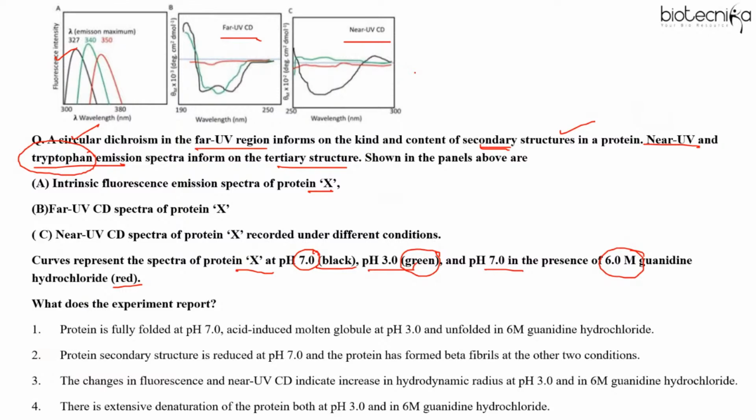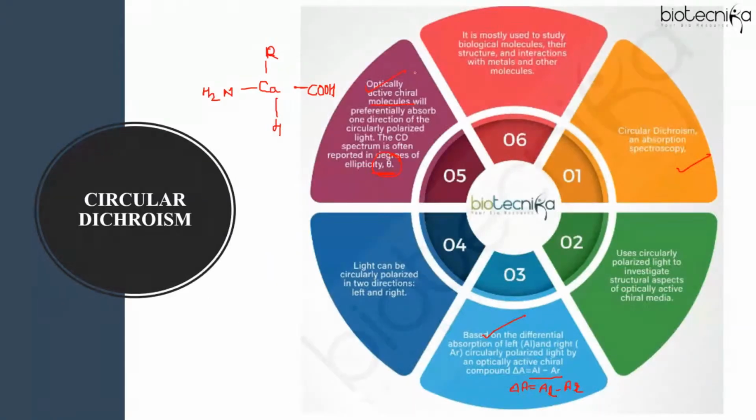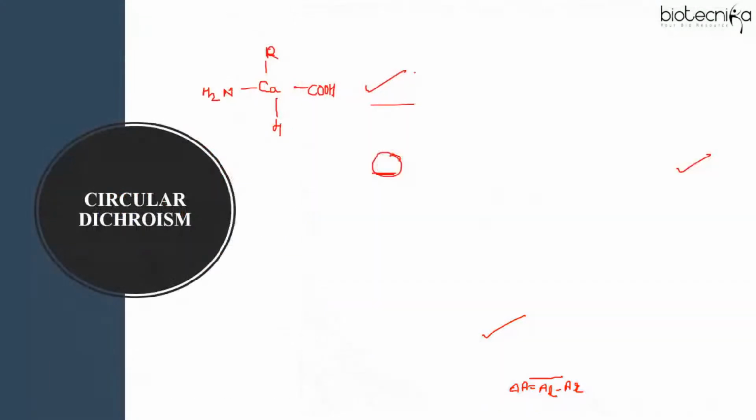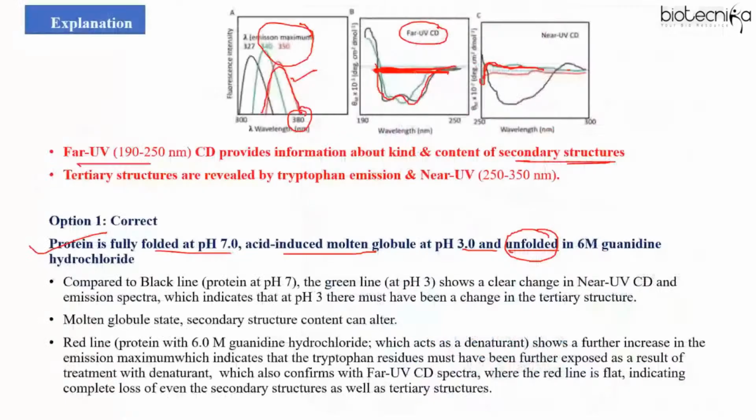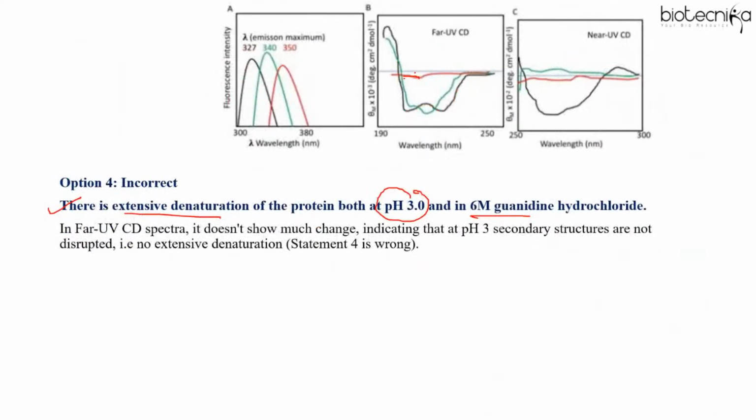And in guanidine it is red. So basically here you can see that there is no change, right? And here also this green doesn't show much change, right? So that means again this option 4 is incorrect.